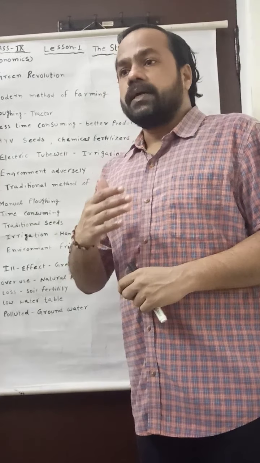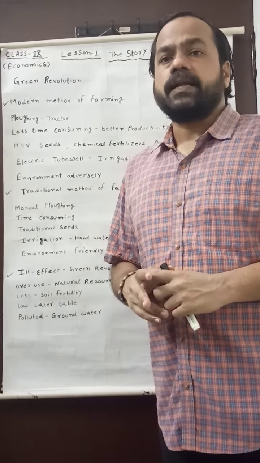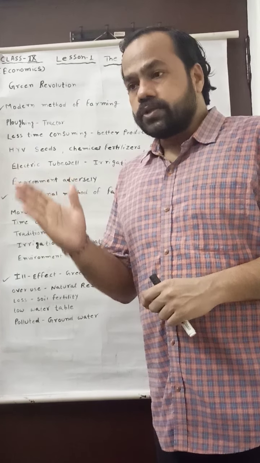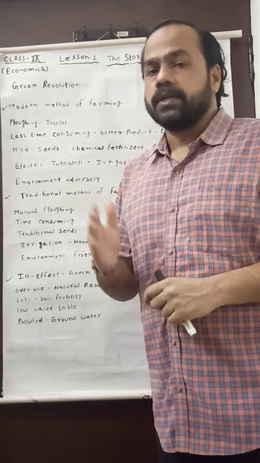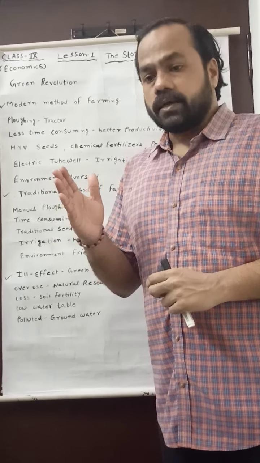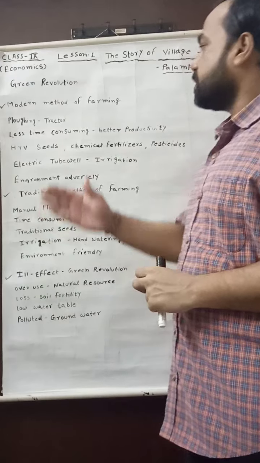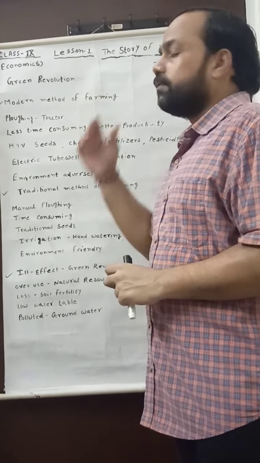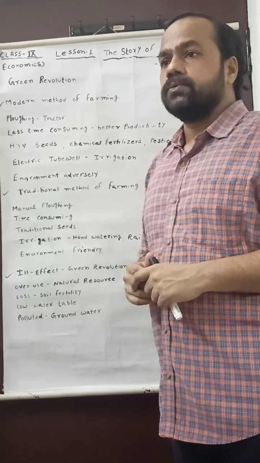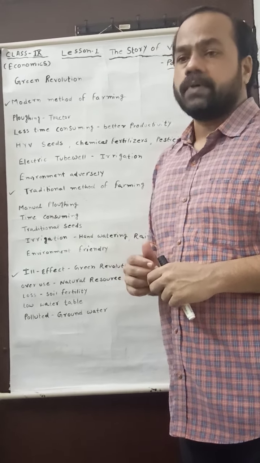So, when the Green Revolution started in the late 1960s in India, it brought a type of revolution in Indian agriculture, and it brought various methods, which is known as the modern method of farming in India. First of all, I will discuss what the modern method of farming is.